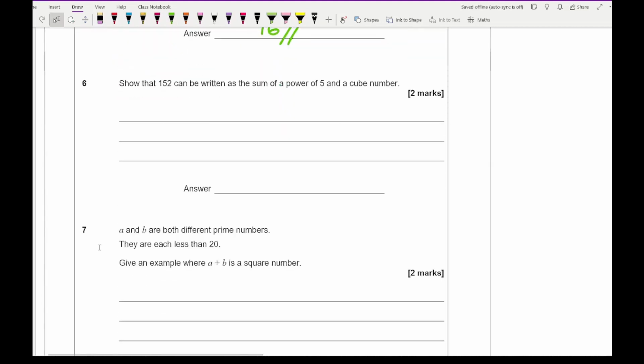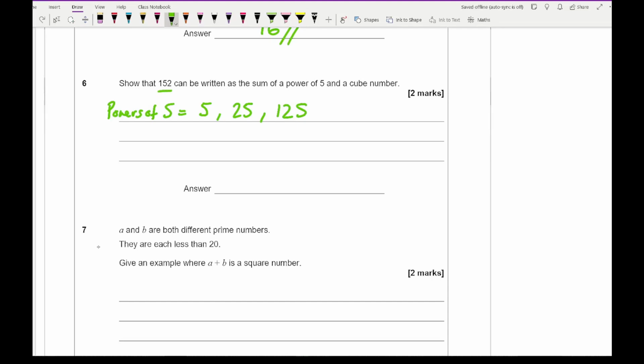Then moving on to question 6, it says show that 152 can be written as a sum of a power of 5 and a cube number. Now I'm going to assume that this is a non-calculator question. So what we need to do here is, first of all, write down powers of 5. Well, 5 to the power of 1 is just 5, 5 squared is 25, and the next one is 125. Now it's definitely not going to be 5 to the power of 4 because that's a lot bigger than 152.